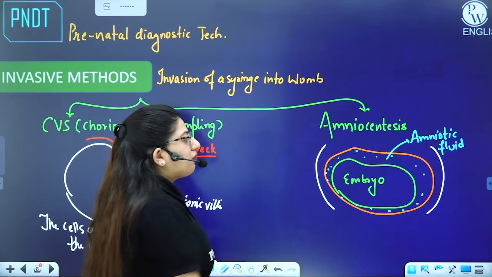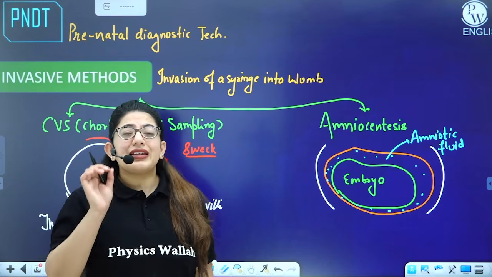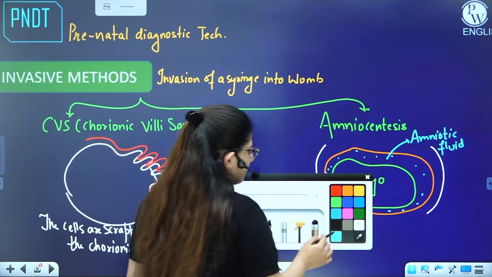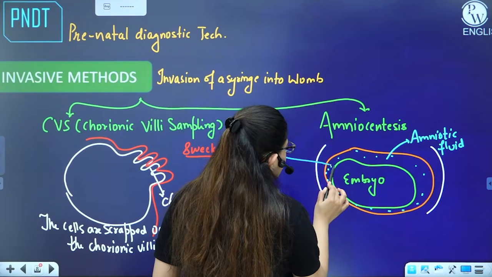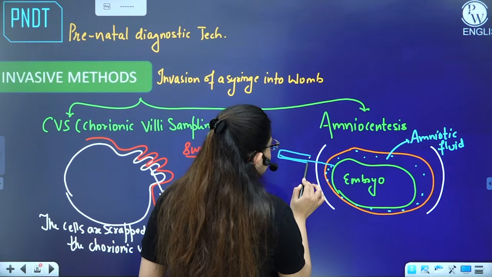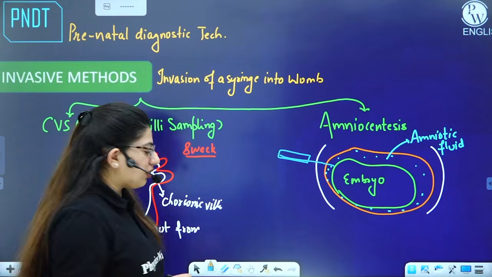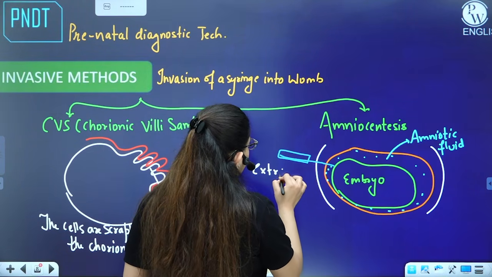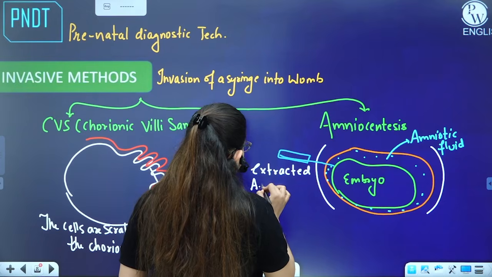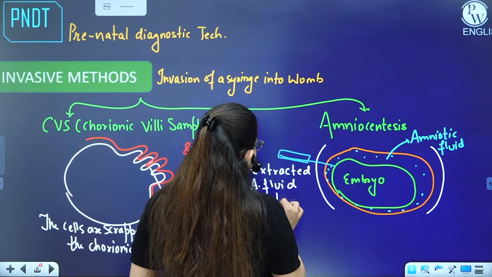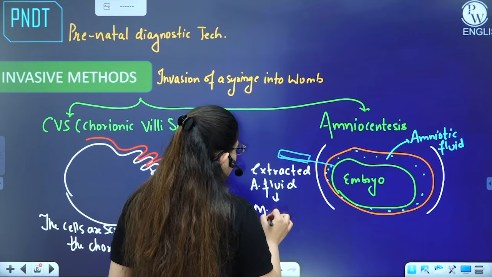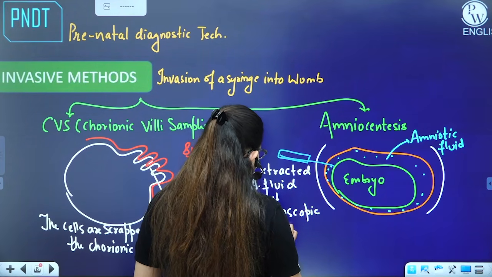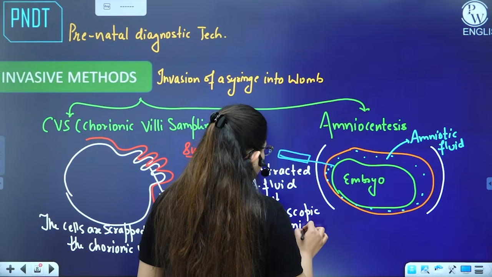So this amniotic fluid is extracted with the help of a syringe. If this is the womb of the mother, we take a syringe and extract some of the fluid. Now this fluid will undergo testing, microscopic examination. What are we searching for in this amniotic fluid?